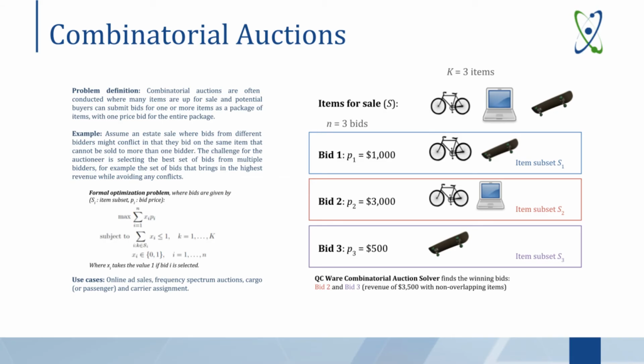One optimization problem of potential commercial interest is the combinatorial auction problem. In a traditional auction, each item is presented for bidding one at a time. Maximizing profit is simply a matter of choosing the highest bid for each item, which is computationally trivial. In a combinatorial auction, potential buyers can submit bids for any number of the items with one price offering for a set of items. Since each item can only be sold once, this becomes more difficult and is in fact NP-hard. This combinatorial auction situation can be found in the real world in ad sales, RF spectrum auctions, and other business sectors.